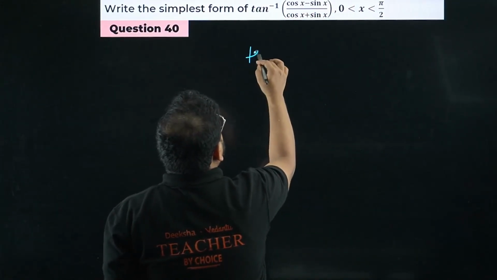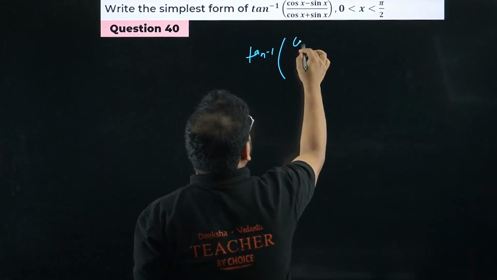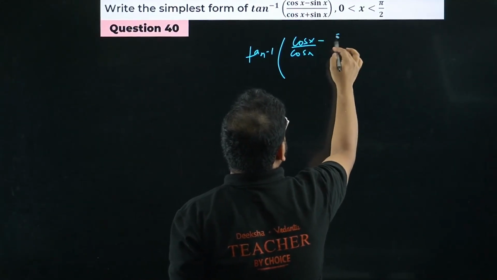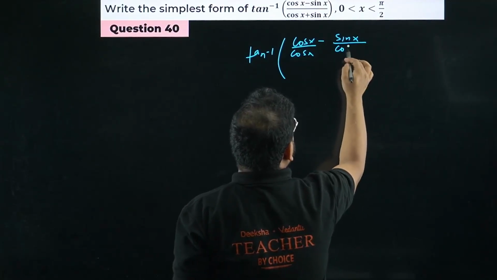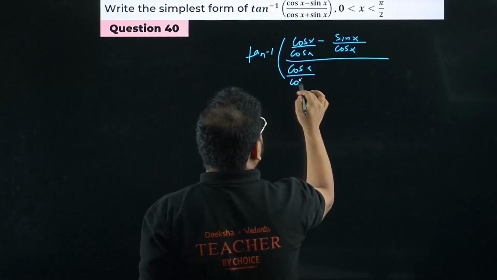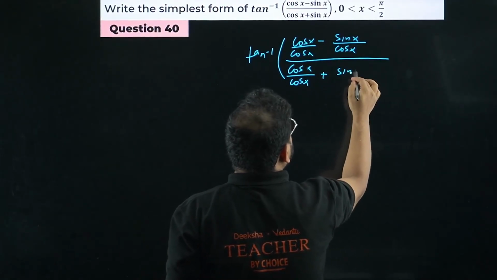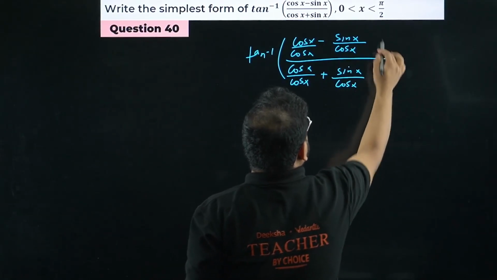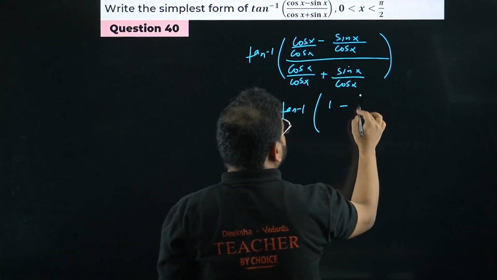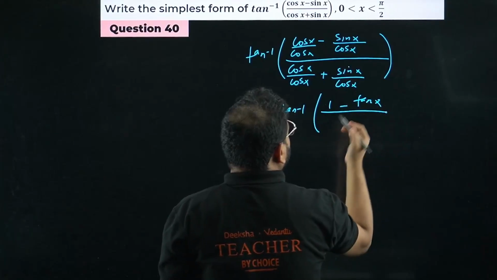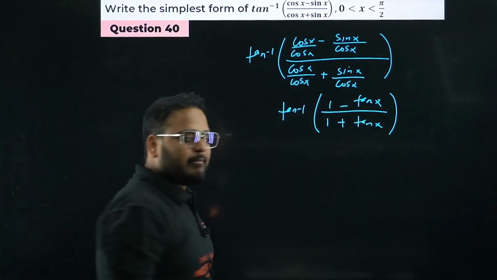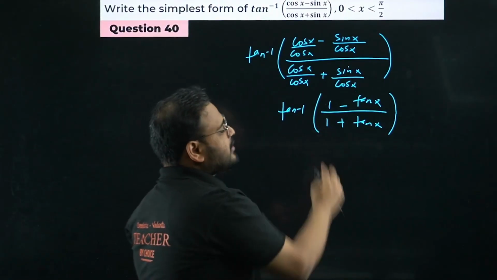Please check. So if you do this, tan inverse of, you get here cos x by cos x minus sin x by cos x divided by cos x by cos x plus sin x by cos x. Okay, what I'm getting now, please check. Tan inverse of 1 minus tan x divided by 1 plus tan x. Now I think you can solve from here, but I'm going to give you the answers, don't worry.